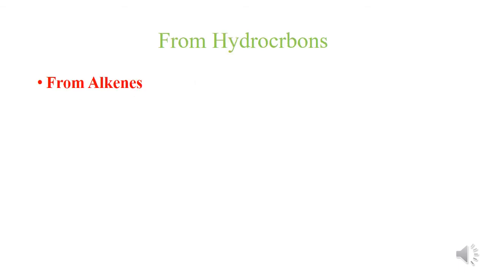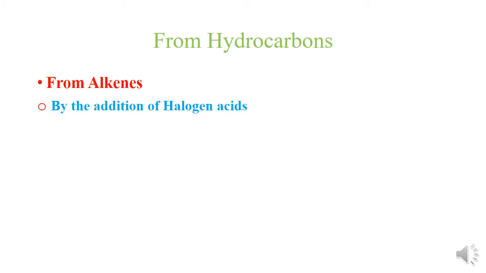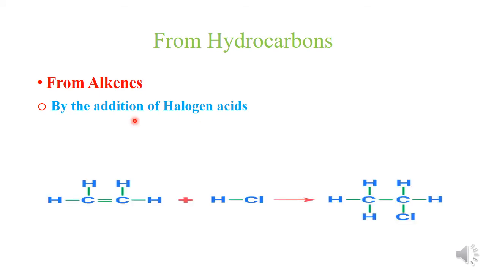So next preparation is from hydrocarbons, that is from alkenes, by the addition of halogen acids. In the case of symmetrical alkenes, that is ethene, it reacts with hydrogen chloride, leading to the formation of chloroethane as a major product. In case of symmetrical alkenes, the addition of halogen acids is very easy.